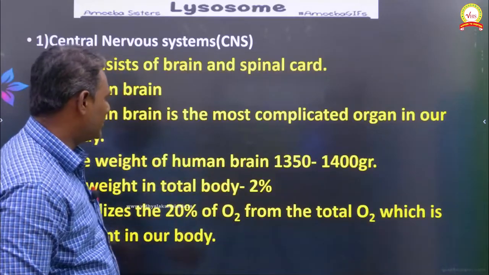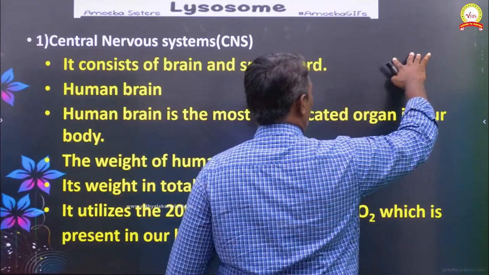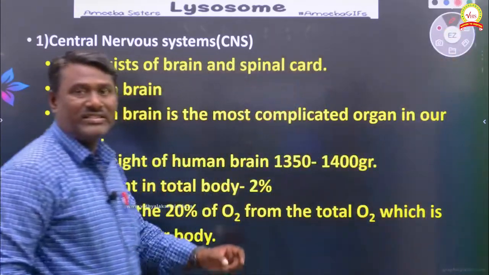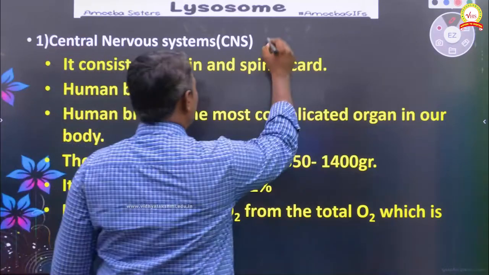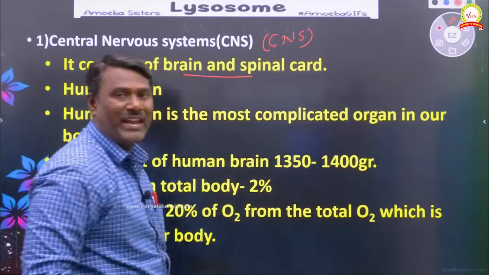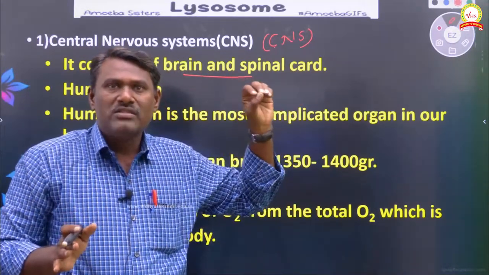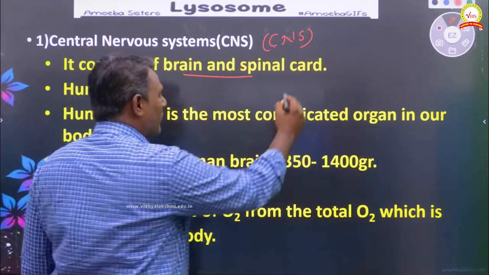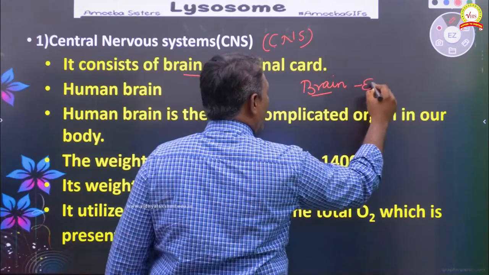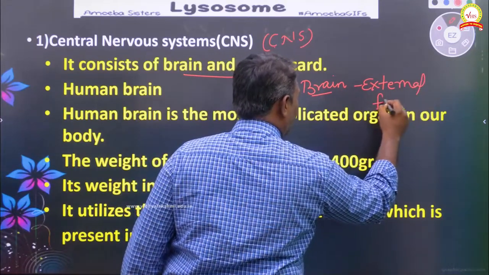Yes students, next we are going to see a very important one, the brain. The main important one is the central nervous system, which mainly consists of the brain and the spinal cord. First of all, let us talk about the brain's external features.